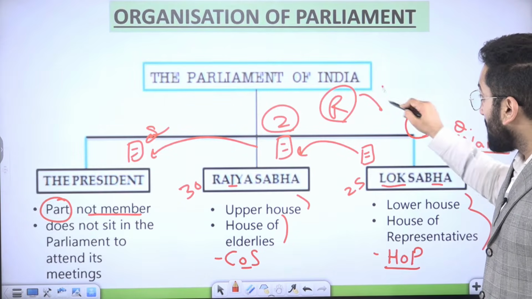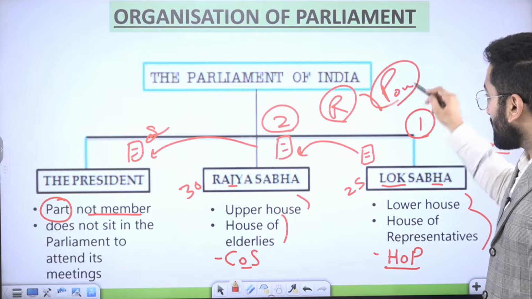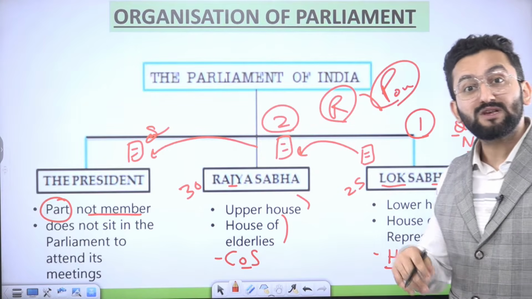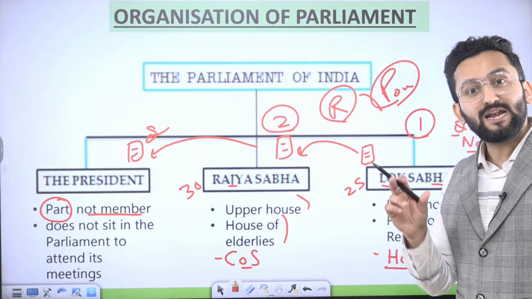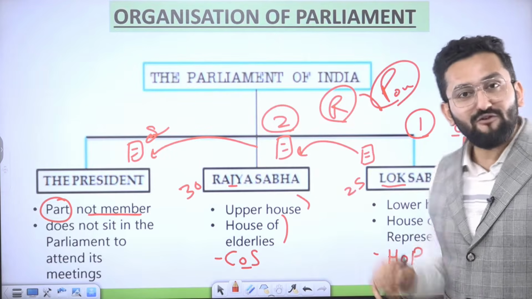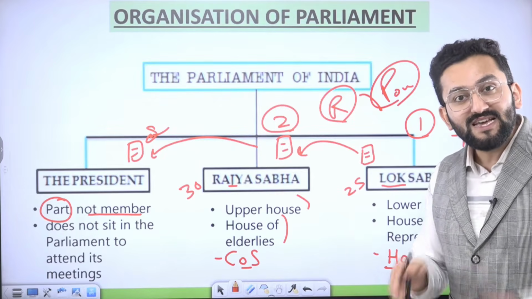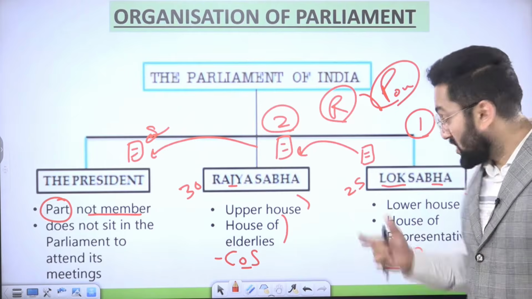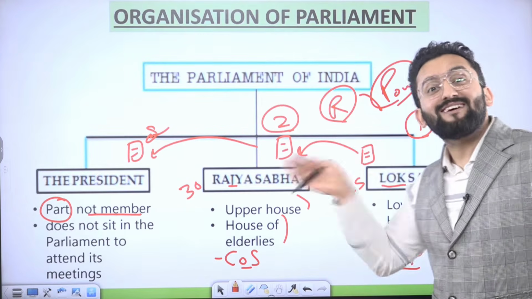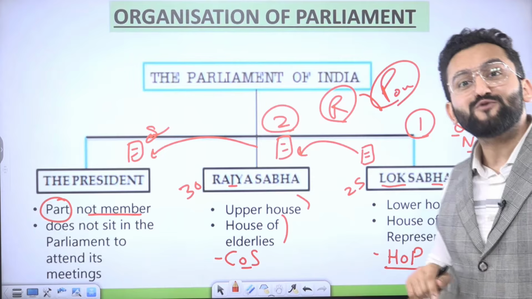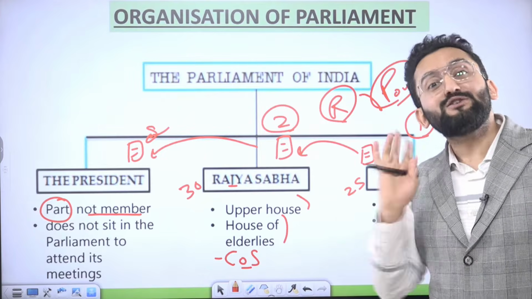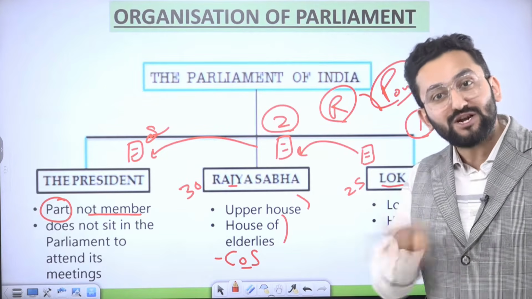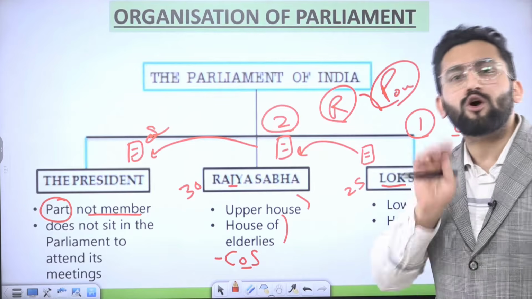Reason is the power of Lok Sabha with respect to some bills. In the law making process, that is the prime objective of parliament, there are some bills in which Lok Sabha has more power than Rajya Sabha, and that is why it is considered as first house. Those bills can only be introduced in Lok Sabha. Which are those bills? What is the process? We are going to talk about it.